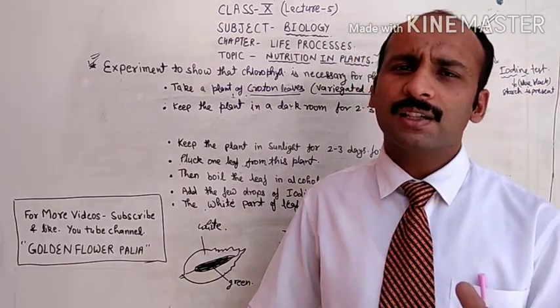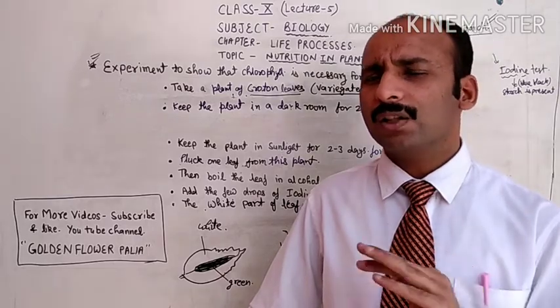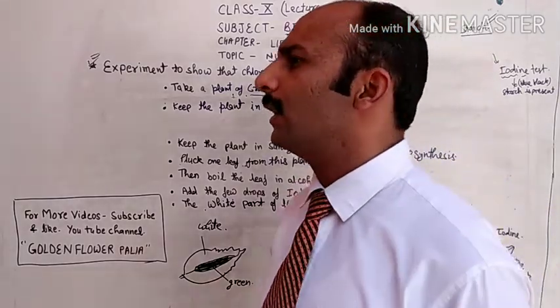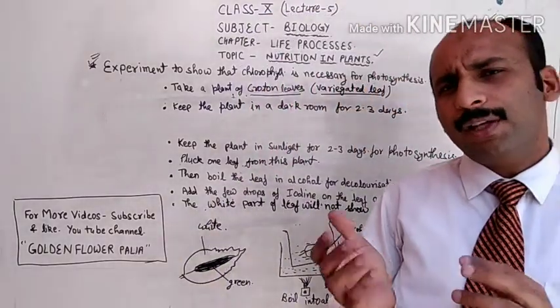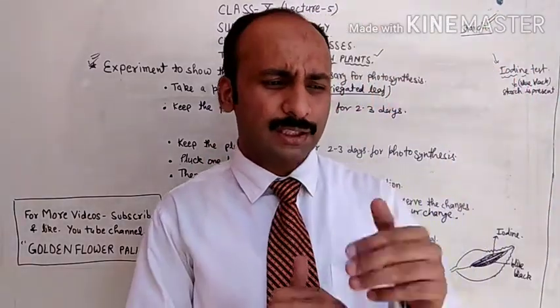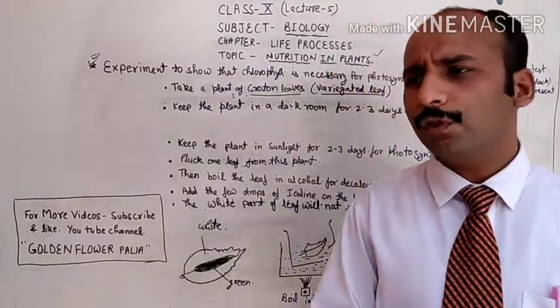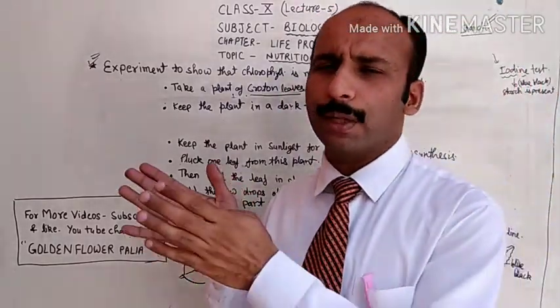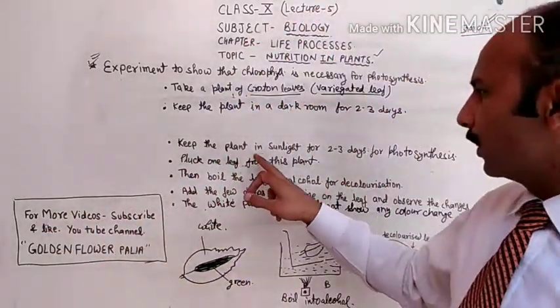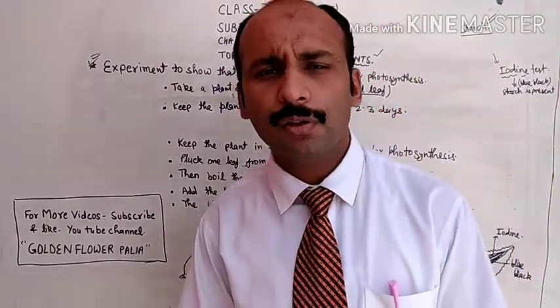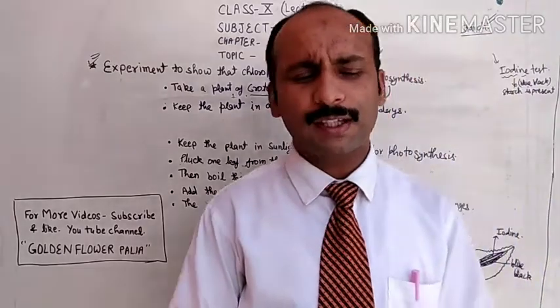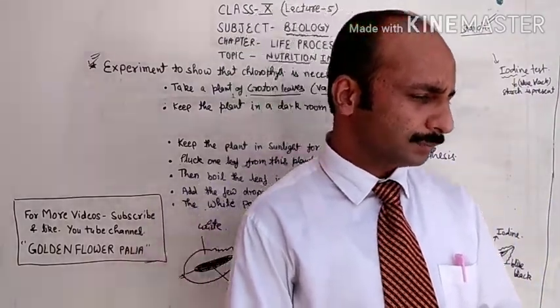So all the starch will be finished in the dark room within 2 or 3 days. After that, in the last experiment we pasted aluminum foil, but now there is no need to paste the aluminum foil. You have to keep the same potted plant in sunlight. Keep this plant in sunlight for 2-3 days for photosynthesis, so that the photosynthesis process can be completed.